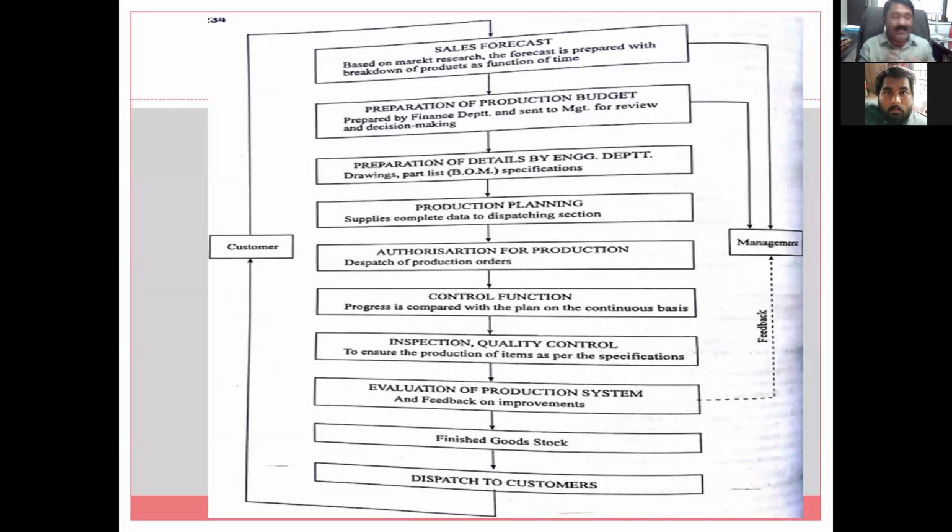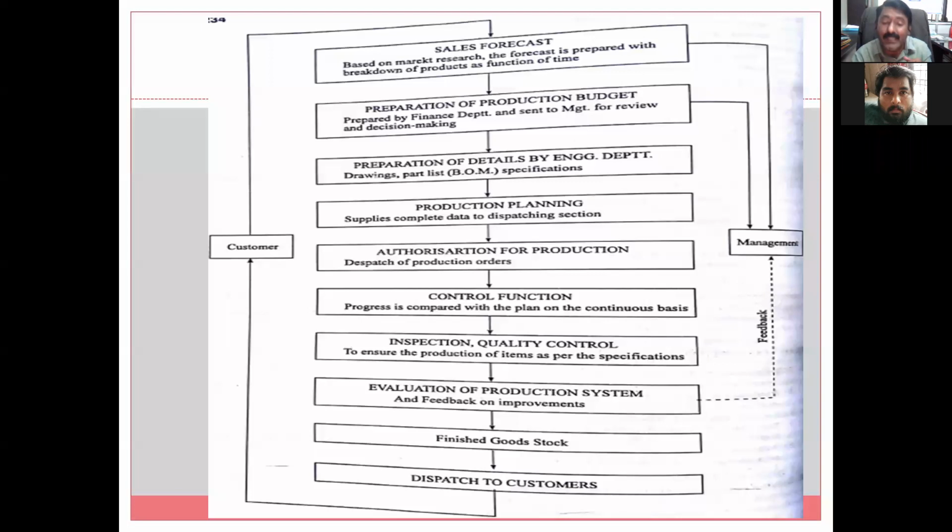Meaning what? For example, on CNC we will perform, no problem. The operator is ready, the material we have decided. Now when that job goes to CNC, and if carbide tip tools are required and the carbide tips are not available, then what? So this is again under production planning: this job will be loaded on this CNC machine, this is the requirement, 1000 quantity is there, so be ready with the carbide tips in the next 15 days. So like this the plan is made well in advance.